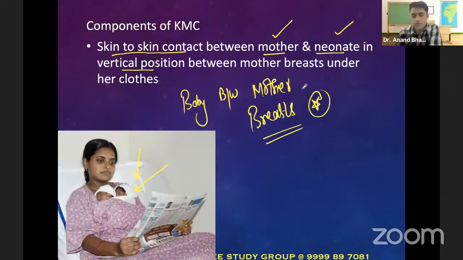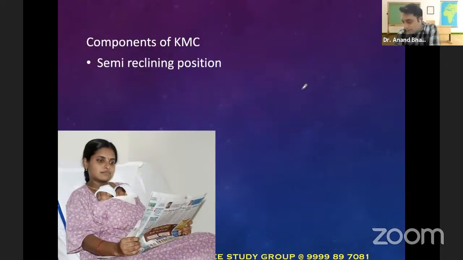Very good. So this is the first point. Skin to skin contact should be there between the mother and the neonate. The neonate should be in vertical position, and the baby should be between the mother's breasts. Okay, very good. Yeah, Suman is answering so nicely, and yes, Raval Singh also, wonderful.